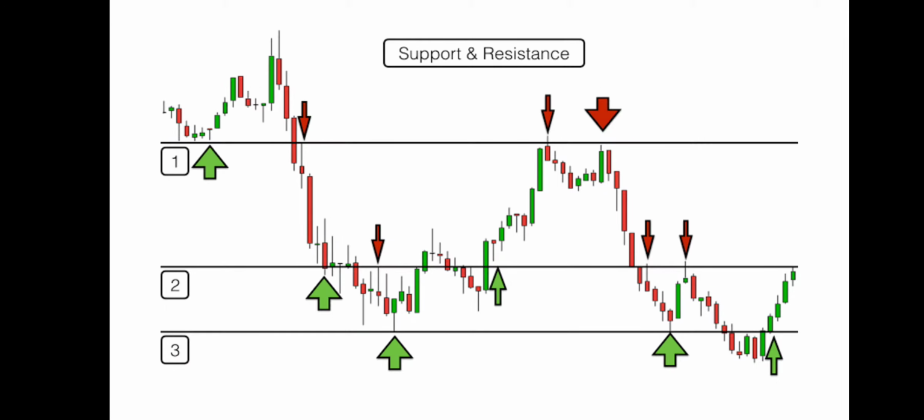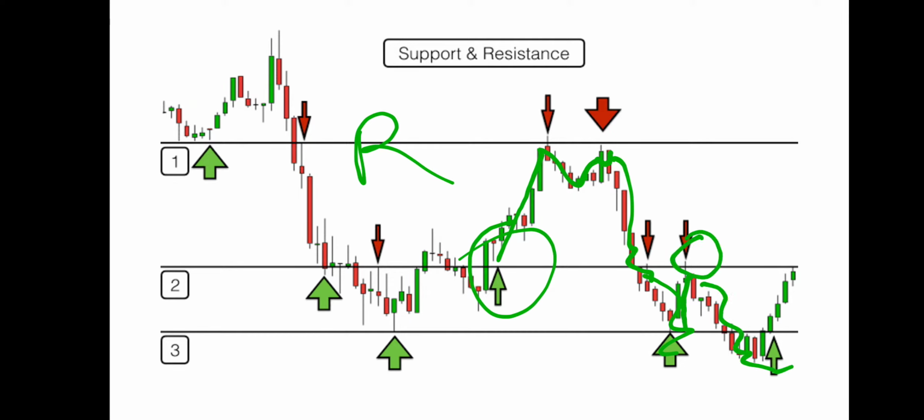This is another chart. We can see there is a downtrend, and the stock faces resistance, again a downtrend. This is a breakout. You can see there is huge volume, a very big bullish candle, and the stock moves up, and at this point the stock again faces resistance, does not sustain here, consolidates and falls down, and again comes back, faces resistance, and again falls down. This is how support and resistance work in the chart.